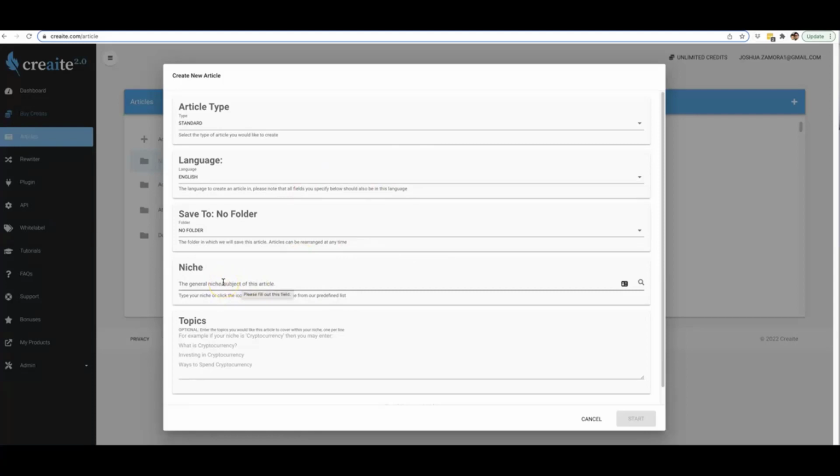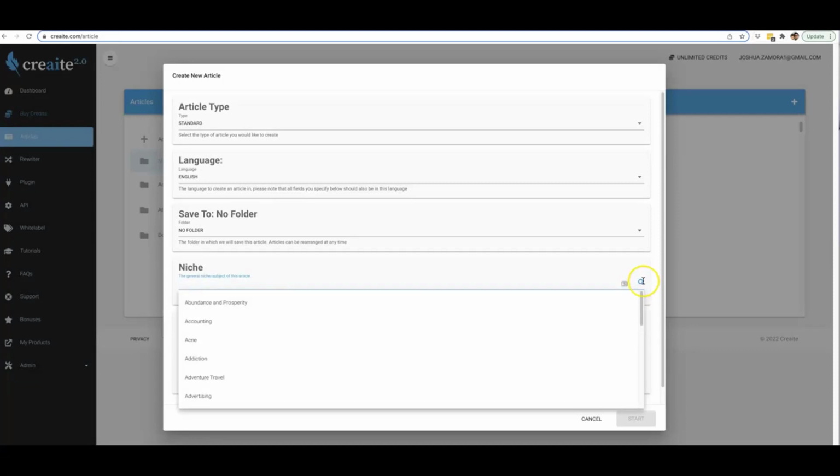Additionally, if you'd rather not type in a niche, you can just come here and click this magnifying glass on the right-hand side, and we have pre-populated niches that you can pick from to have content written for you in that niche. So you can see we have just about every niche you can think of under the sun inside of Creaite already pre-populated for you.